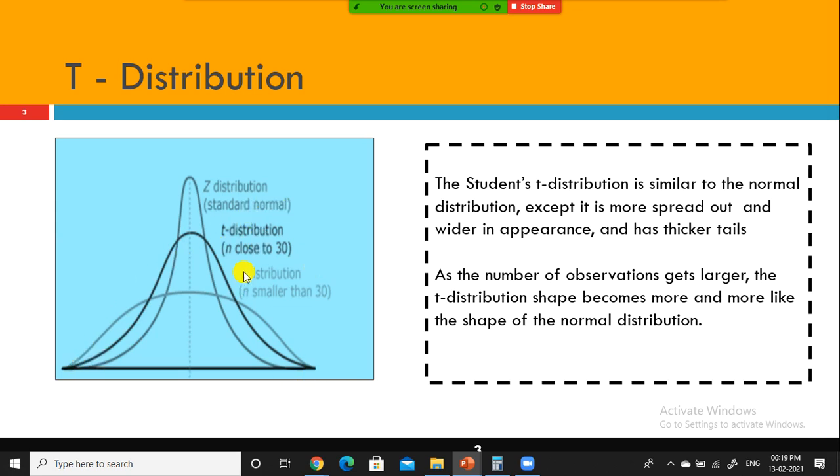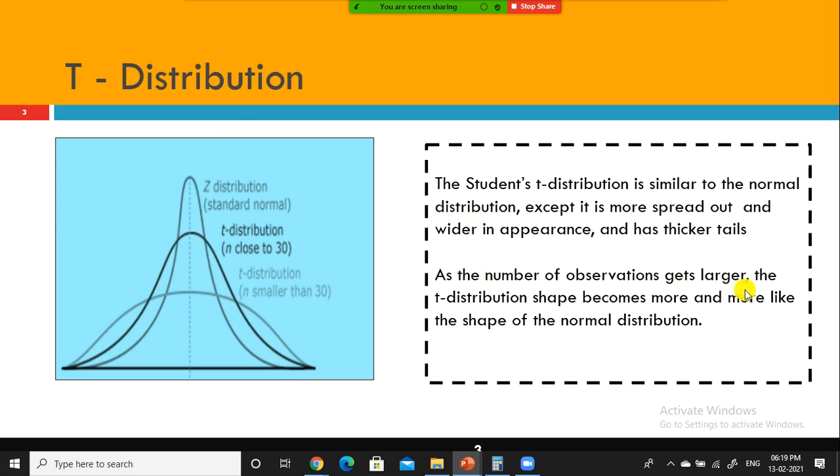Please remember, as the sample size increases, it will become normal. In the case of the z-distribution, there is no restriction. You can use 200 or 1000, or you can use 100,000 also as your sample size. As you increase your sample size, it will be approximately normally distributed, right? The distribution will be more normal. That is what I am saying. But here we have a restriction, right? Close to 30. The number n is nothing but the sample size. The sample size is close to 30. That means the distribution will be a bit wider compared to the z-distribution.